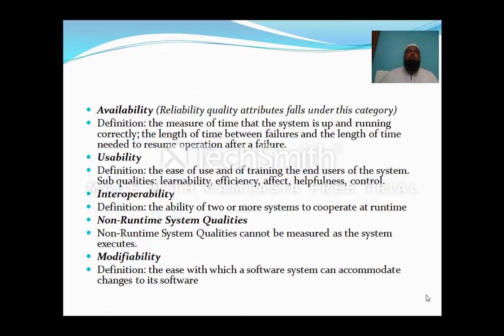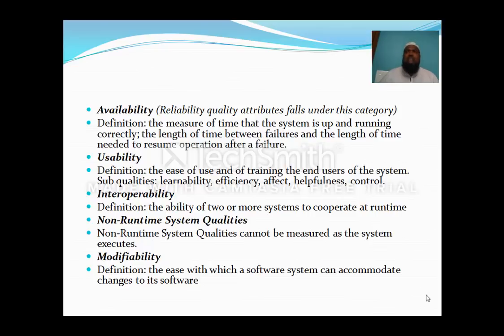Now availability: the reliability quality attributes fall under this category. Many of you know about reliability. Many of you buy Bata chappals or Action footwear, in which you see how reliable it is for you, what its durability is. This is also one of the aspects whenever we think about reliability. So availability is the measure of the time that the system is up and running correctly, the length of time between failures, and the length of time needed to resume operation after a failure.